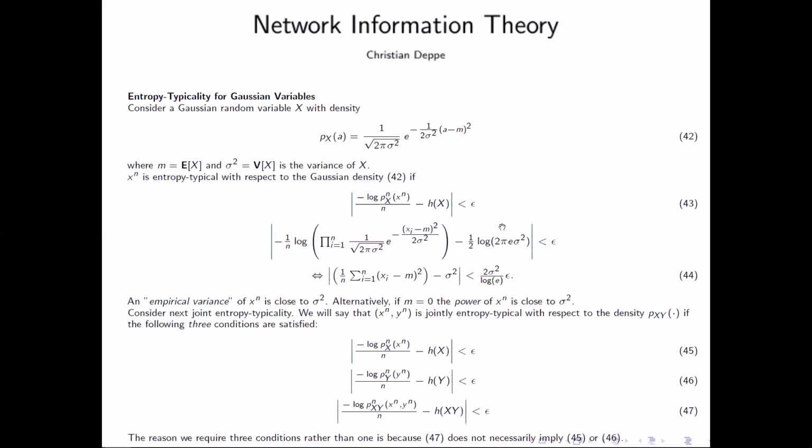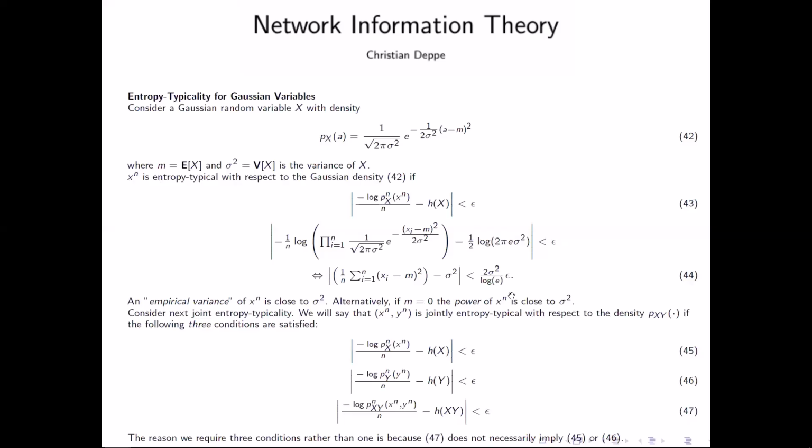But now we can reformulate it just by putting in the definitions: the density, the expected value, and the variance, and then we see that this is equivalent to this definition. So instead of using the same definition as in the discrete case, we can directly use this definition here.